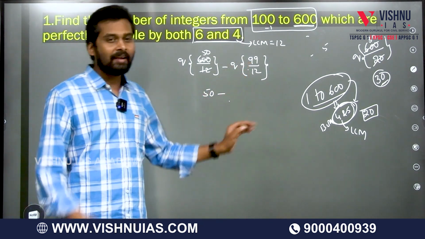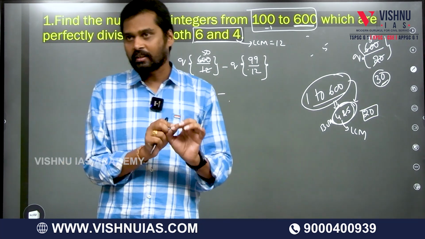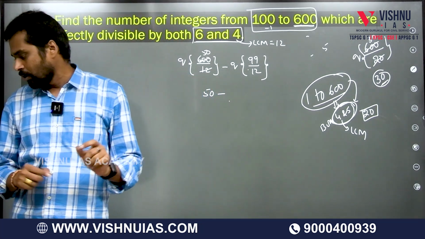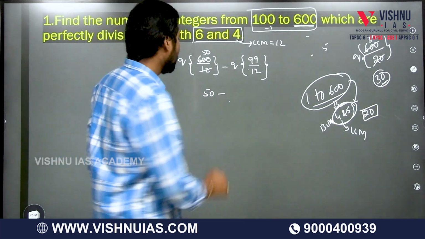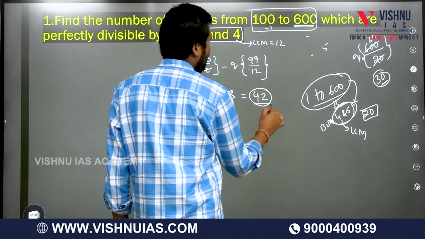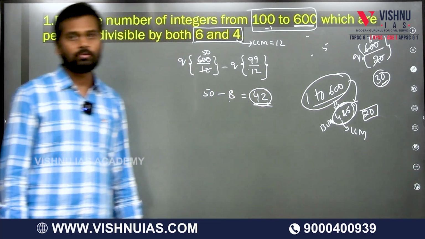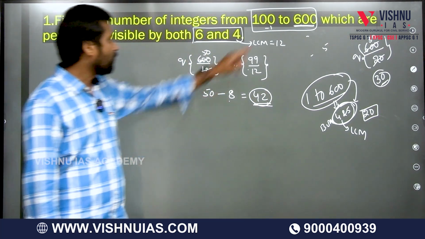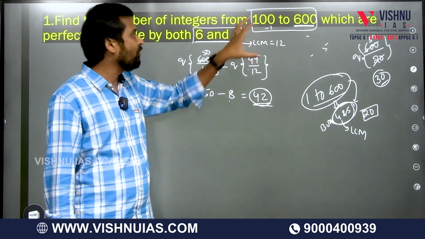When you divide 99 with 12, you know the normal division, right? What value will we get? 8. 50 minus 8 is 42. So the answer is 42. Got it? So first we take that if the numbers are in between,